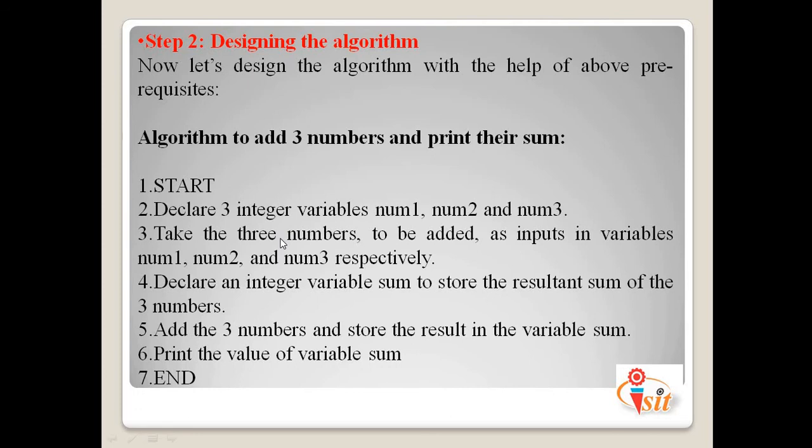Afterwards we take the input from the user for number 1, number 2 as well as number 3 respectively. Afterwards we declare an integer variable named sum, where we store the sum of three numbers. Then we add the three numbers and store the result in the variable sum, and at the end we print the value of variable sum.